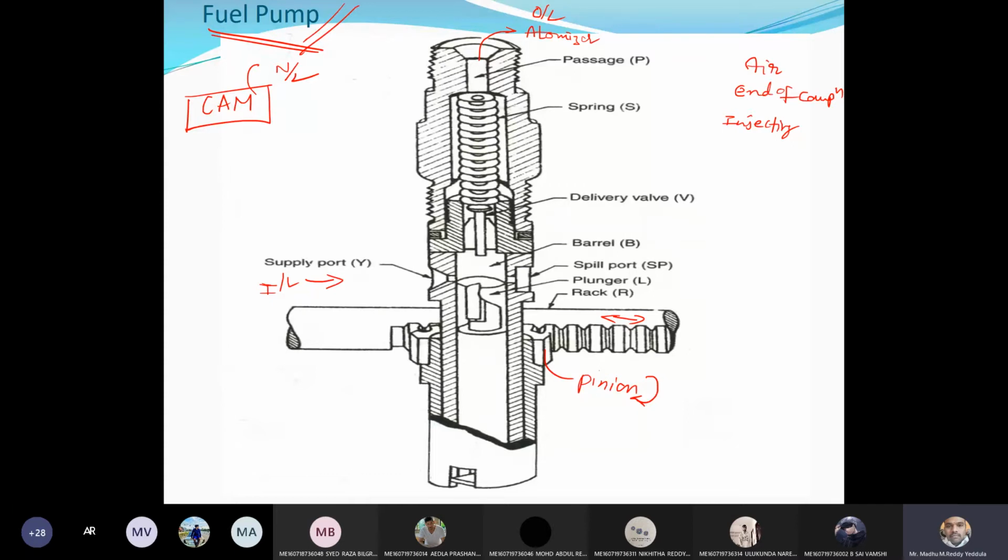Okay, so it consists of a plunger, and this is driven by the cam and tappet at the bottom. Okay, and the plunger reciprocates, as we know, this is the piston cylinder.